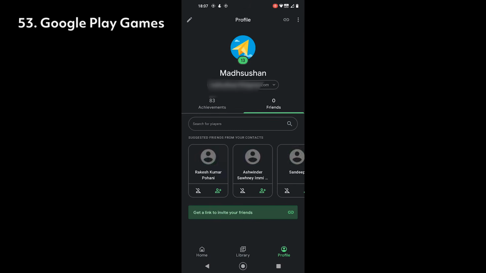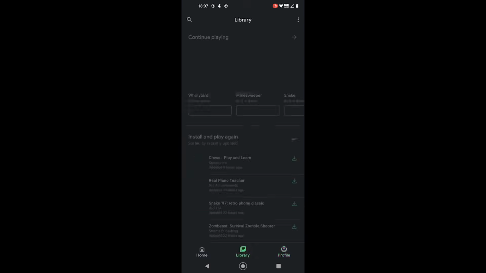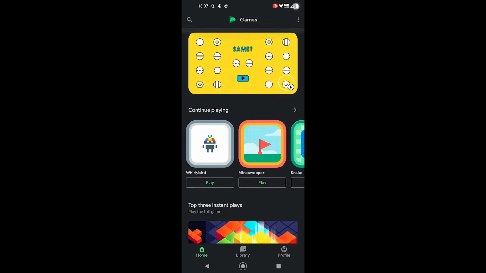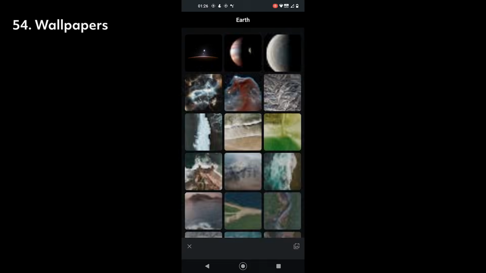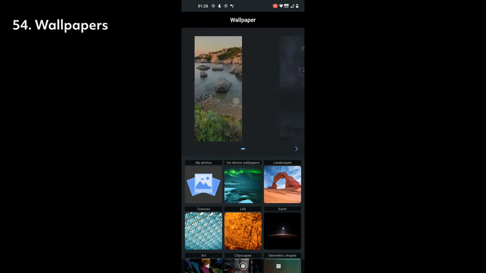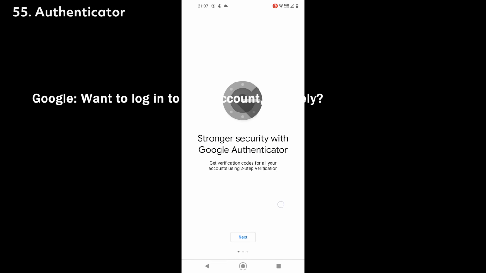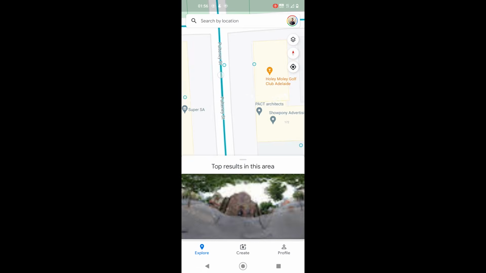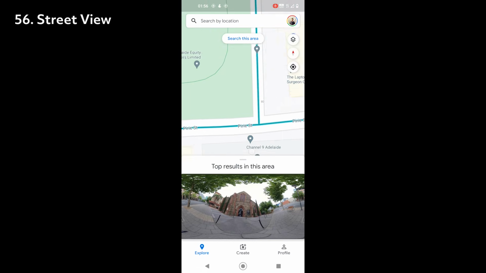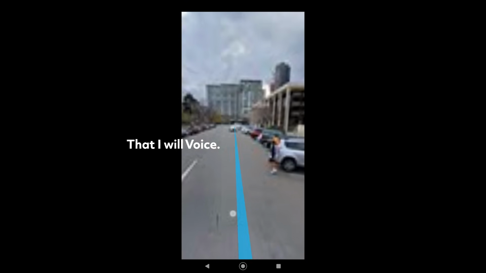The company even has an app called Play Games that allows you to track your score even in small eligible games. It even offers an app to change your wallpaper every day automatically. What else do you need? You want to securely log into your account? They developed the Authenticator app. You like to see streets and places before going? Why not use Google Street View to find the nearby parking and entrances? Google is a complete package for Android users.